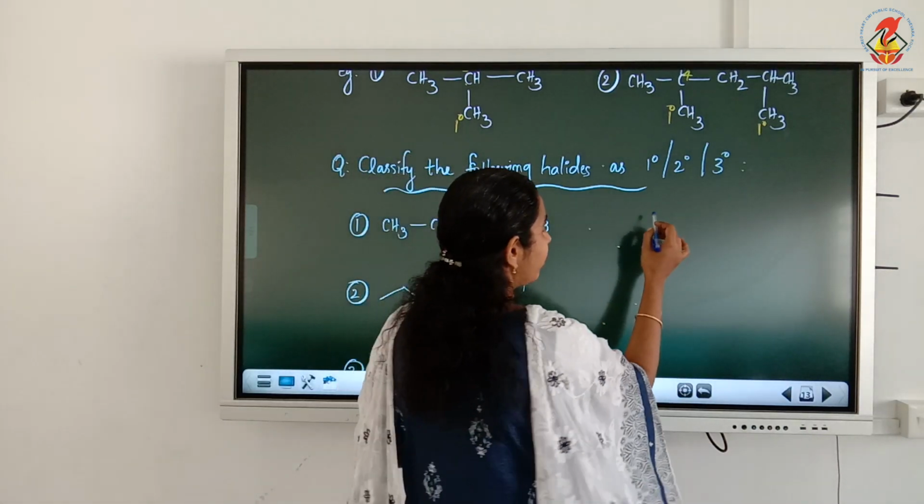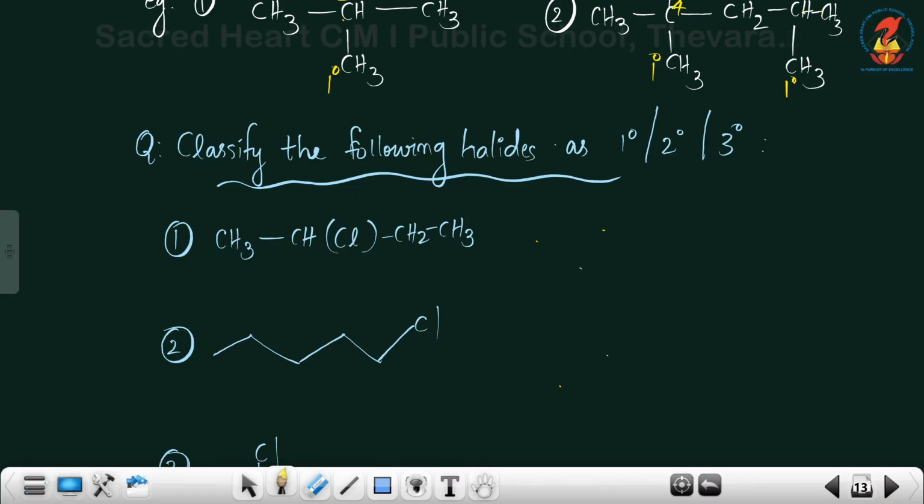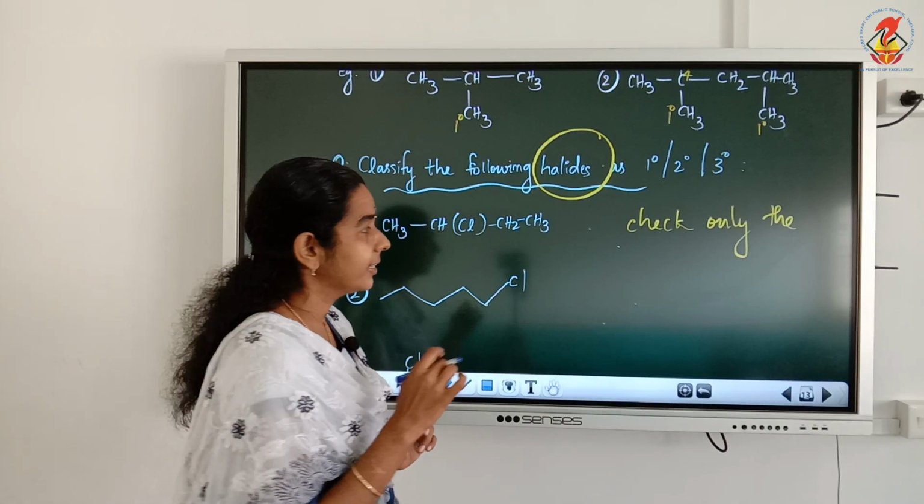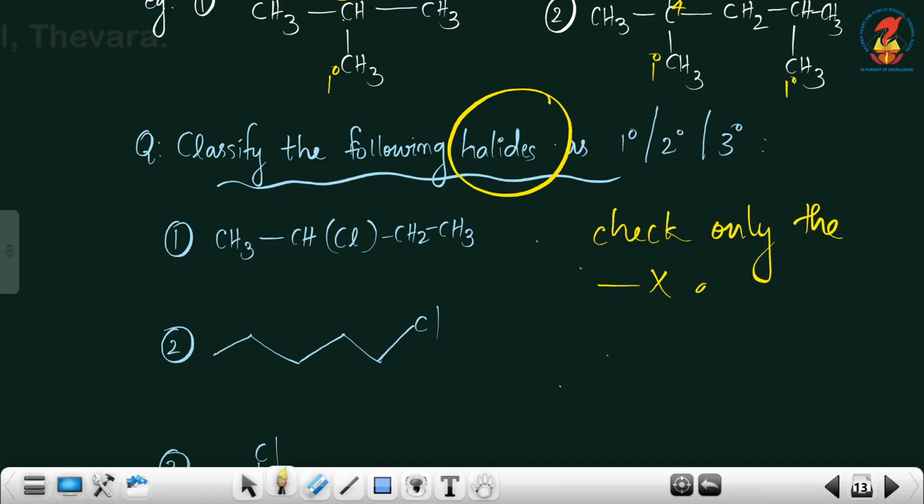So here what you have to remember is, since they all are halides, we have to check only the X attached carbon atoms.